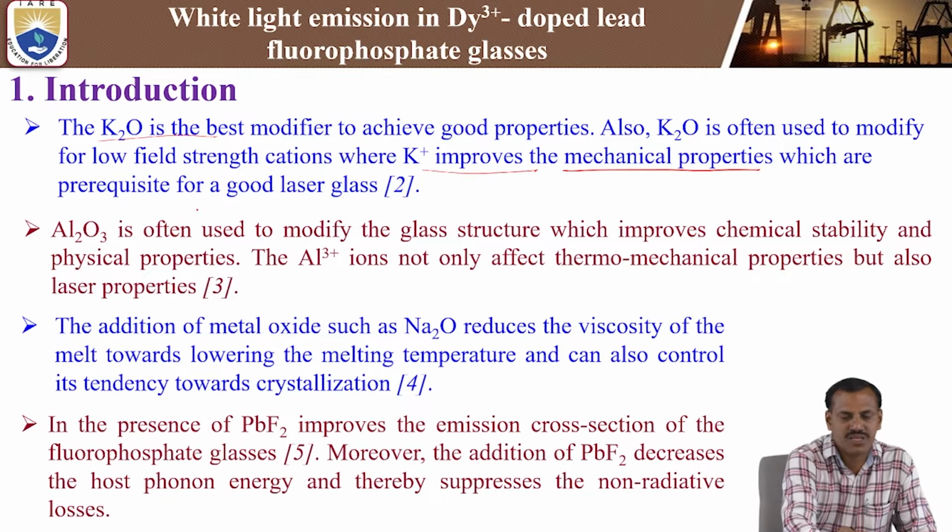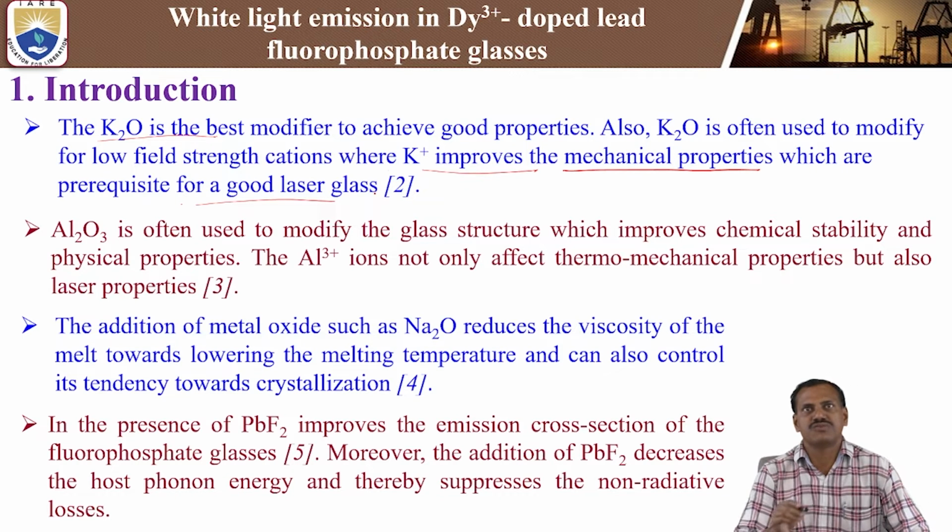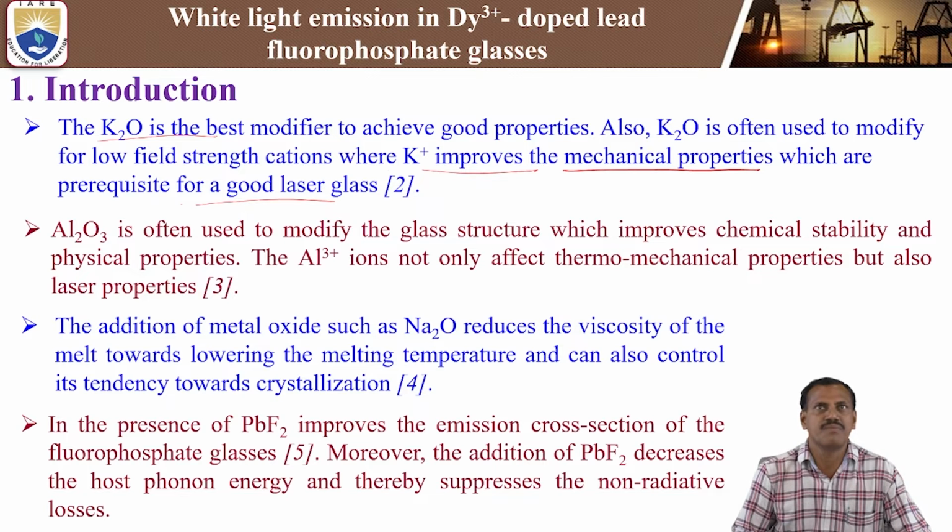So this is one of the good laser glass applications we can use potassium oxide for, one of the best modifiers in our host material. That means in fluorophosphate glasses, we are using one of the modifiers as K2O, that is potassium oxide. So it can improve the mechanical properties to a higher value.